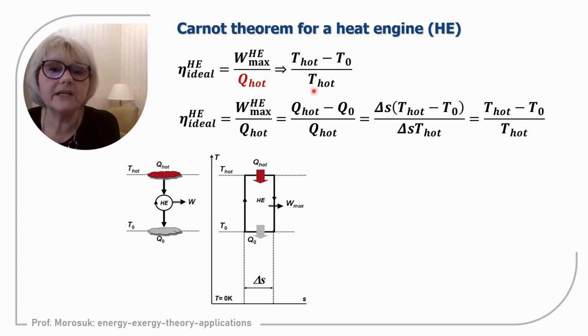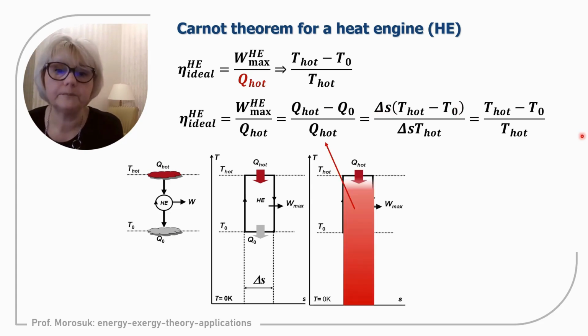We can rewrite it as Q hot minus Q0, meaning heat supplied at the high temperature level minus heat rejected to the lower, environmental level. This is absolutely correct from the thermodynamic point of view. And using the Clausius equation, heat we can rewrite as temperature times the difference in entropy.